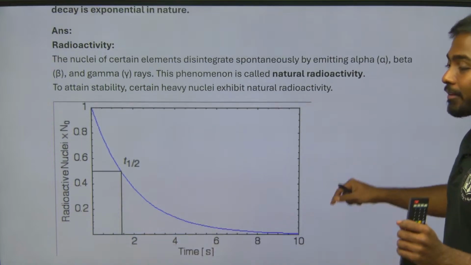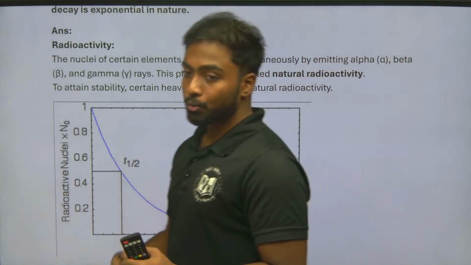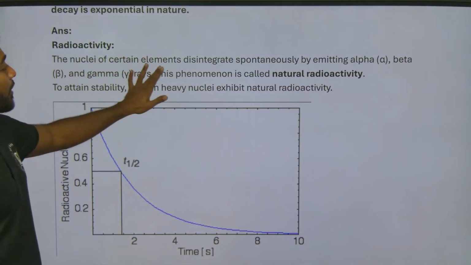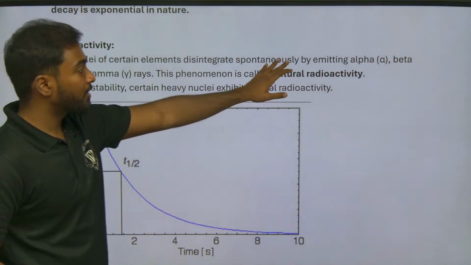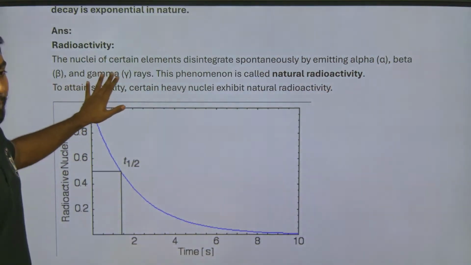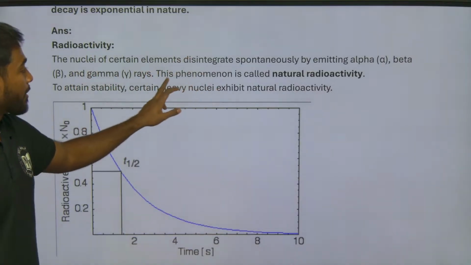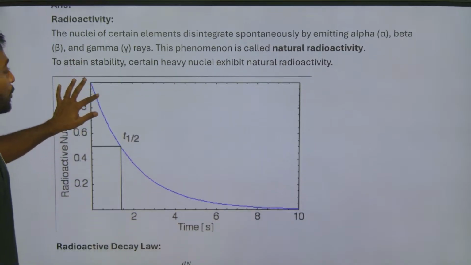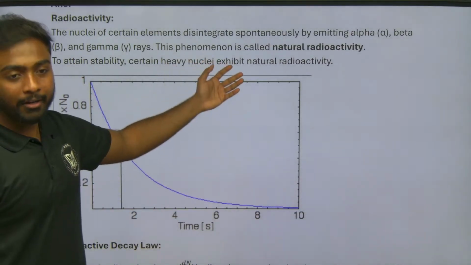So why are they doing that? To attain stability. The nuclei of a certain element disintegrate spontaneously by emitting alpha particles, beta particles and gamma rays. This phenomenon is called natural radioactivity. To attain stability, they are emitting naturally.